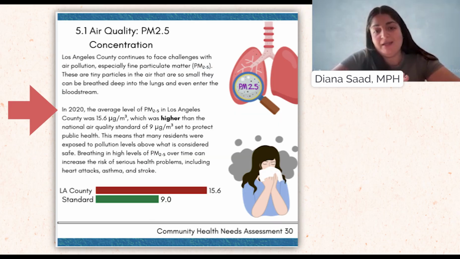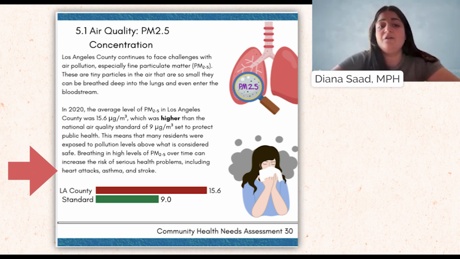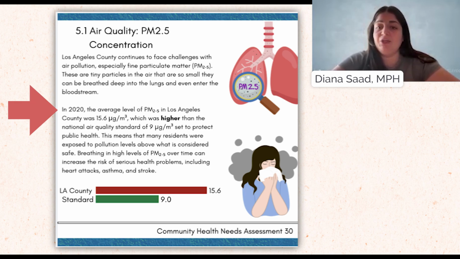So your deliverable or end product you will be making through Airtable will be looking something like this. This is a pretend example of how our deliverable or phrase can be used for a community health assessment. This pretend example is for Los Angeles County, California. The red arrow is pointing to the phrase that we saw earlier that you will generate on Airtable based on a county of your choosing and the data that you will be inputting.